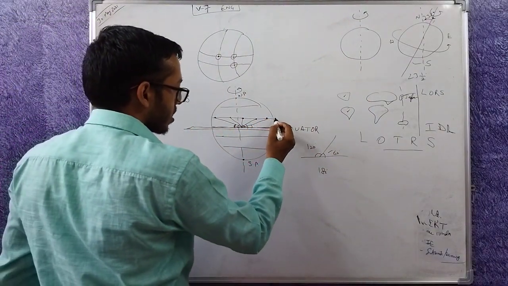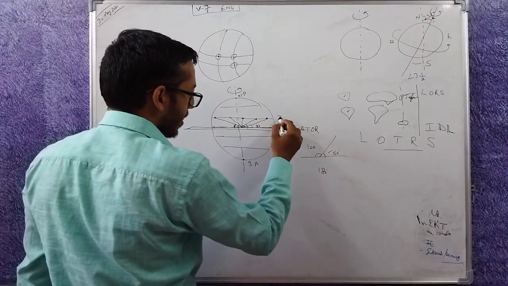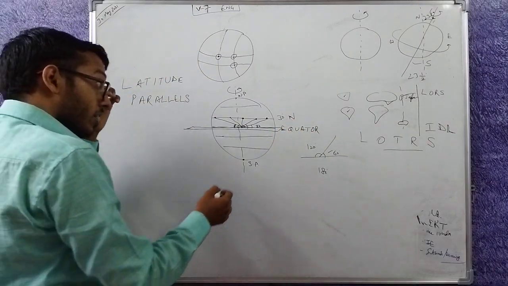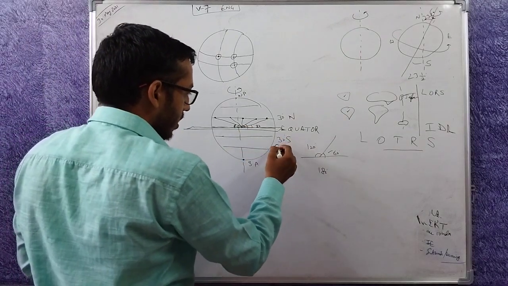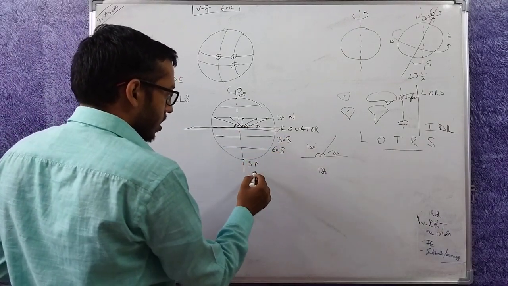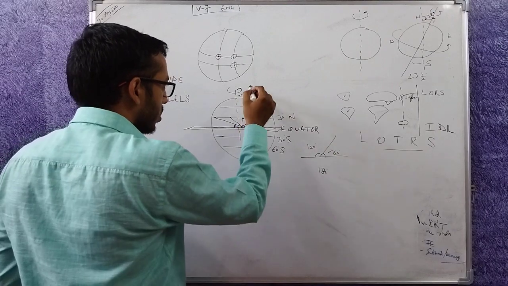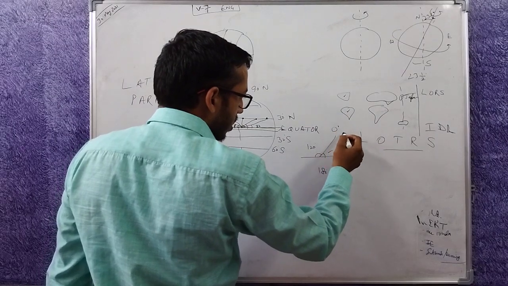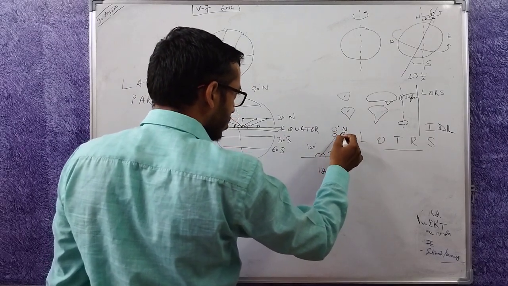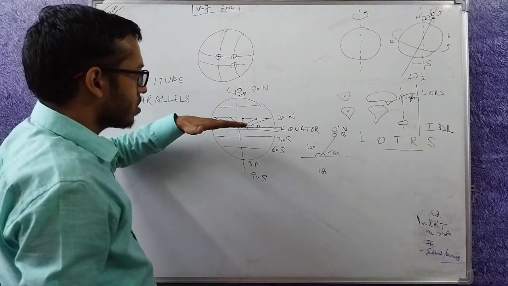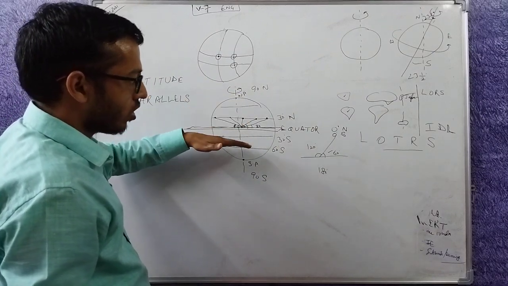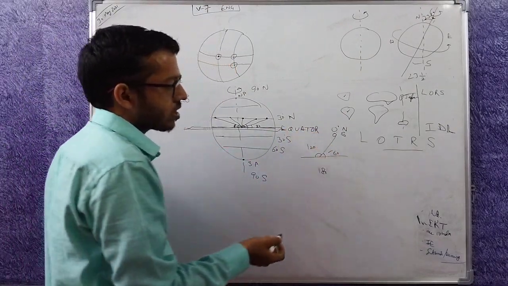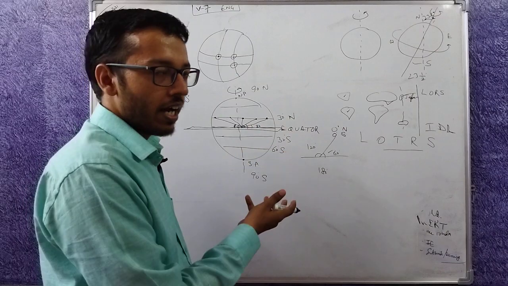If the angle is, let's say, 30 degrees, I call this 30 degree north. Similarly this could be 30 degrees south, then 60 degrees south. The south pole becomes 90 degrees south, the north pole becomes 90 degrees north. The equator is 0 degree. You can call it 0 degree north or 0 degree south, because 0 degree means you are neither going to the north nor to the south. So you can simply refer to it as 0 degree latitude.